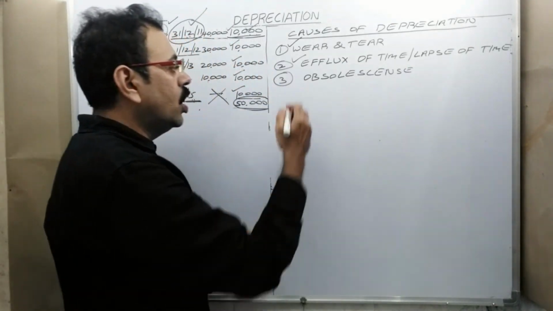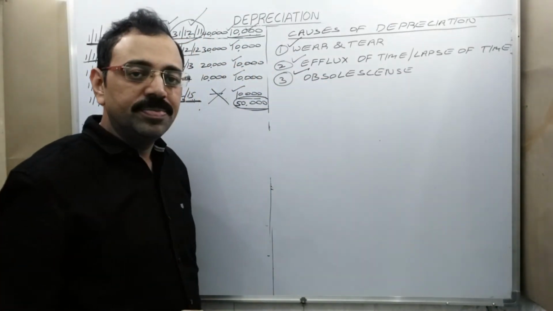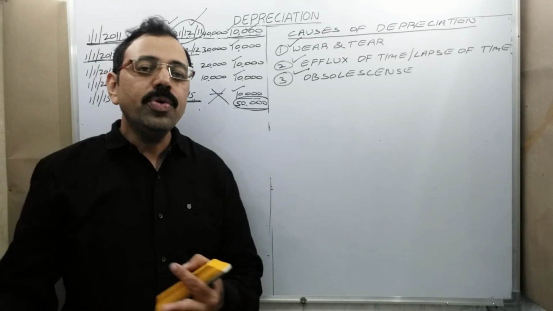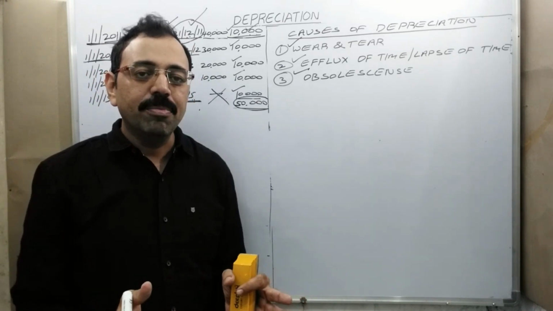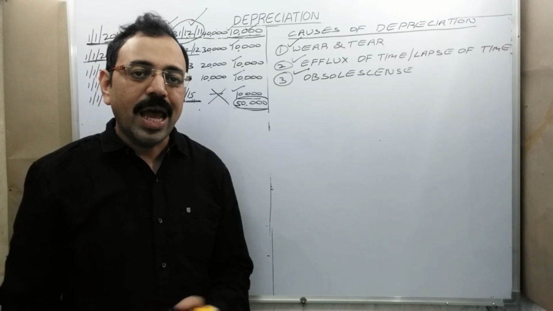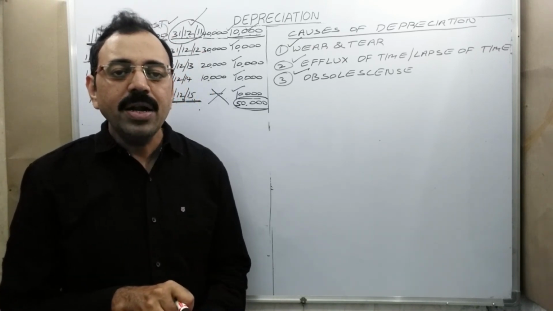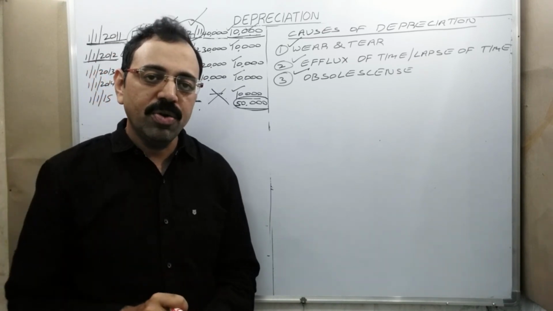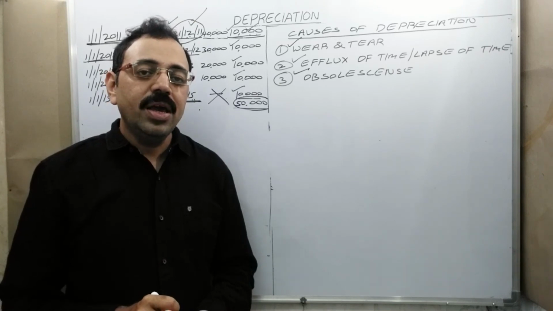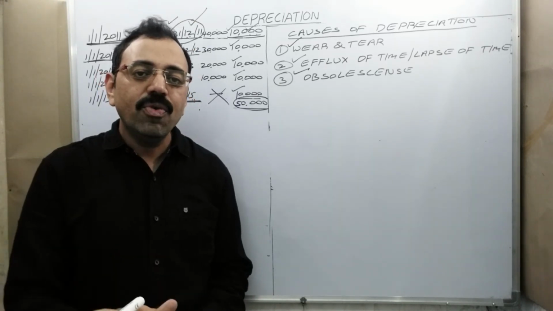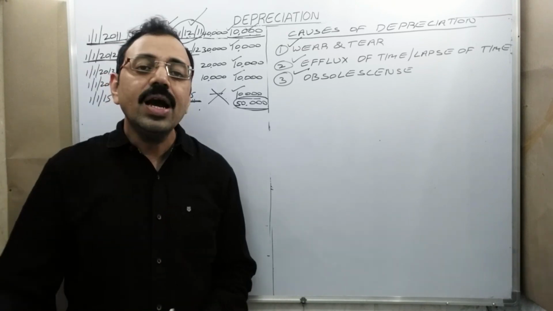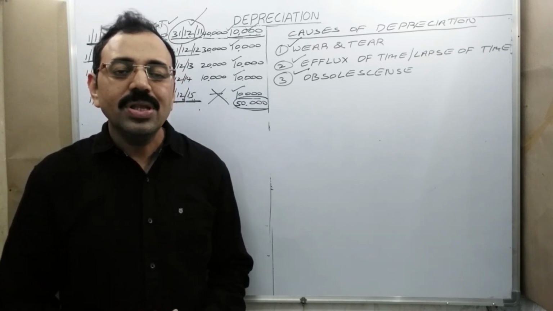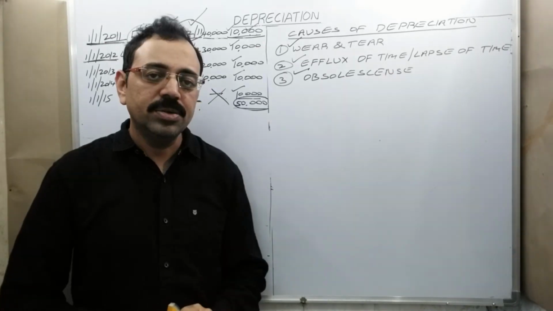Then the third reason is called obsolescence. Obsolescence means becoming outdated. When the computer was invented, the typewriter became obsolete. So the typewriter is in proper condition, but we cannot use that. We have to replace the typewriter with a computer to meet the competitive world. Similarly, when the smartphone came, the regular phone became obsolete. When color TV was introduced, black and white TV became outdated. So this reason is known as obsolescence.